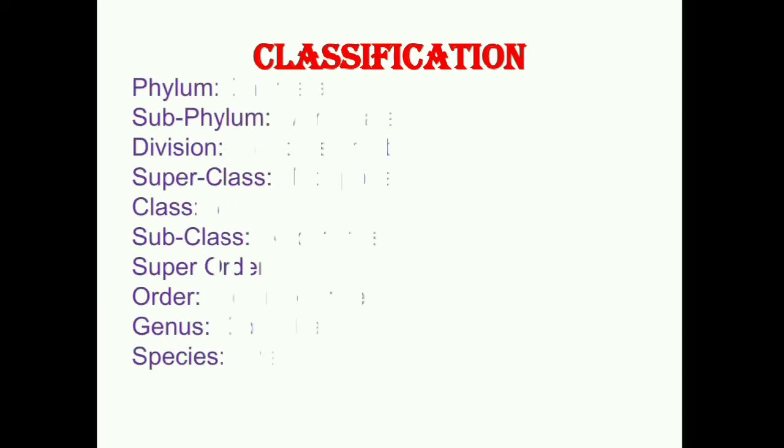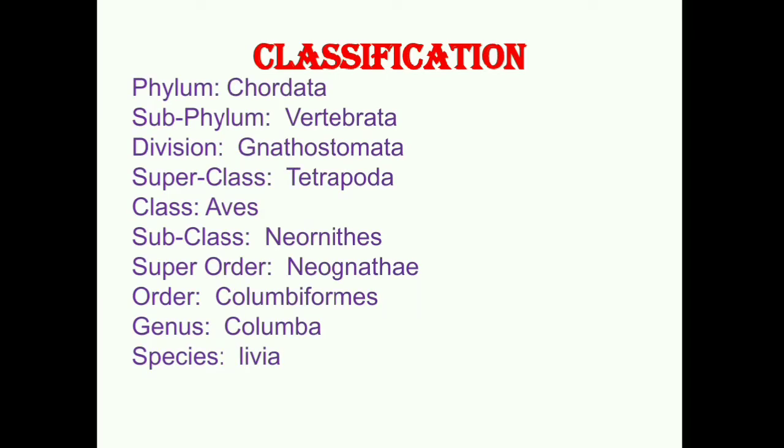When we talk about classification, this bird is a chordate. Phylum Chordata, due to the presence of notochord. Subphylum Vertebrata, as notochord is replaced by vertebral column. Its division is Gnathostomata due to the presence of jaws in the mouth. Superclass Tetrapoda, tetra means 4, due to the presence of 4 limbs.